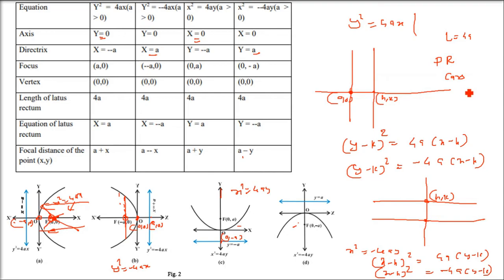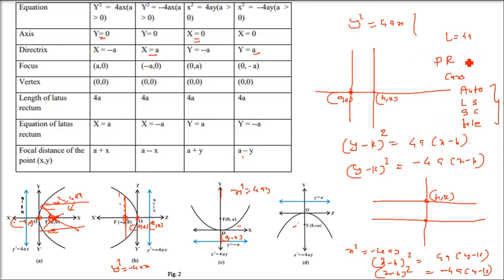So we use it in the car as a parabolic reflector, and in loudspeakers also. In telescopes we use this parabola, because the convergence power of the parabola is unique.